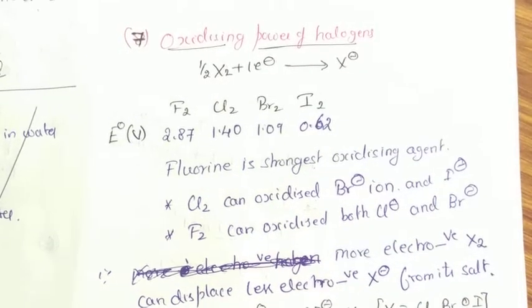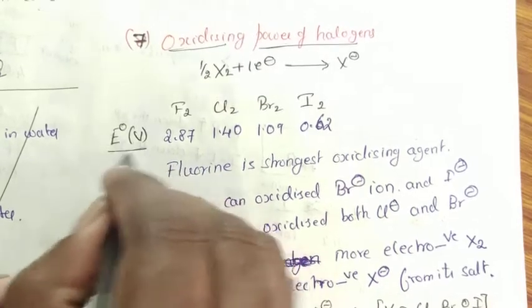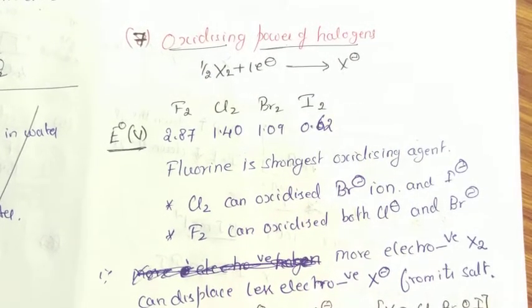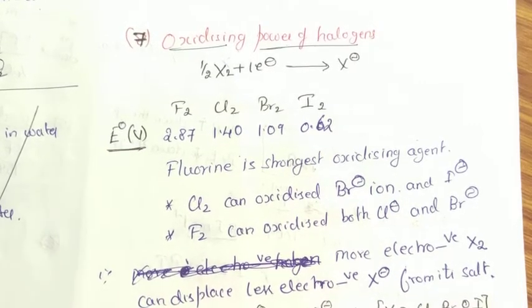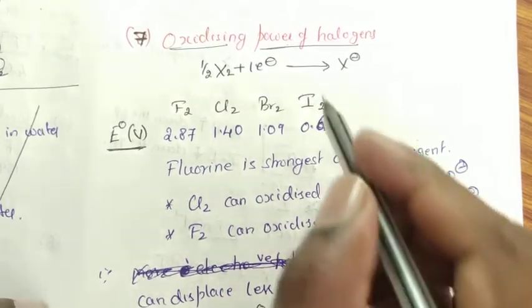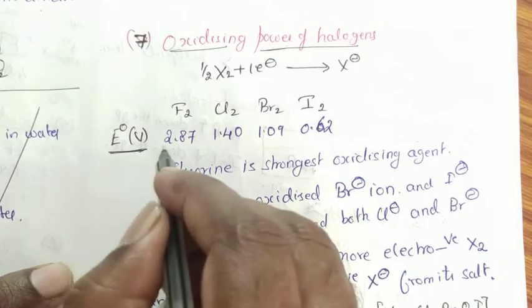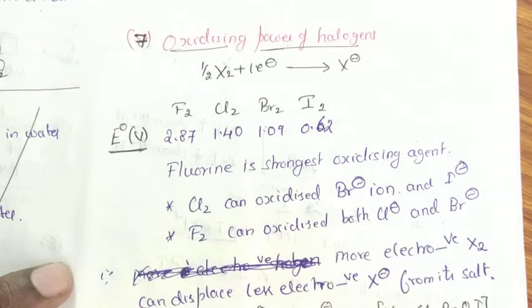Next, oxidizing power of halogens. The oxidizing power of a halogen can be calculated in terms of electrode potential value, because halogen atoms possess smaller atomic radius and they require only one electron to attain the octet structure. During this process, we need to identify what is its electrode potential value, and these are the electrode potential values of fluorine, chlorine, bromine and iodine.